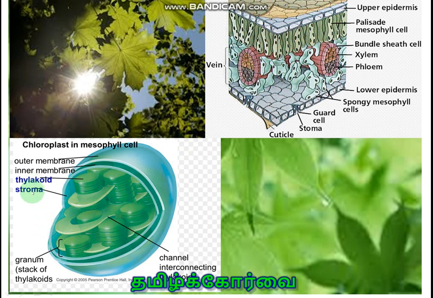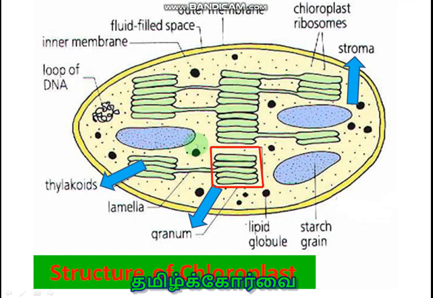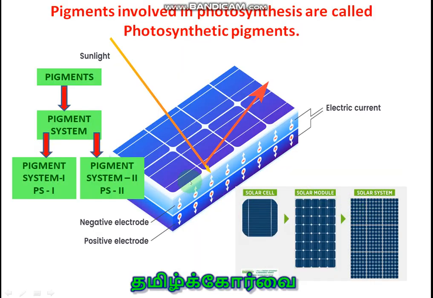The chloroplast consists of three important parts. One is granum, and another one is stroma. The entire interior of the chloroplast is filled up with a matrix called stroma, and granum is made up of thylakoids. Here you can see in the cross section the entire chloroplast within the membrane filled up with stroma, and these plates are arranged one over the other. Together they are called granum, singular, grana, plural, and each plate-like structure is called a thylakoid, and it is made up of membrane again.